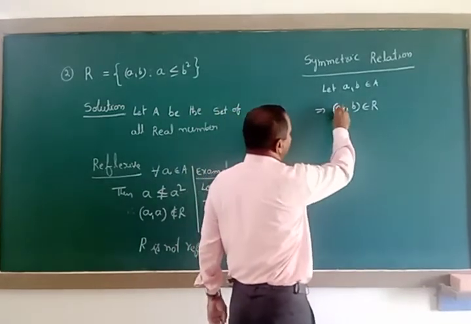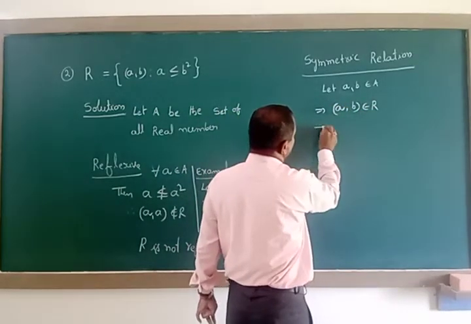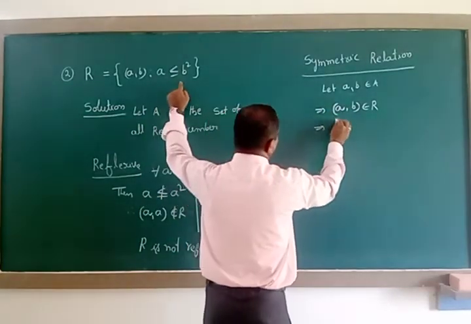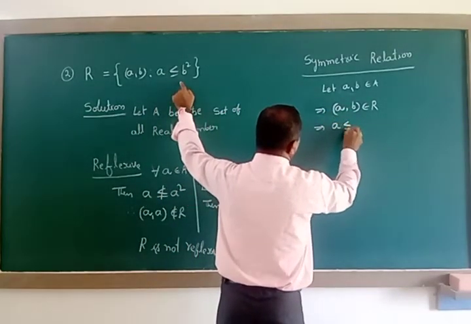Whenever the ordered pair (a, b) belongs to capital R, according to the definition, a is less than or equal to b squared.